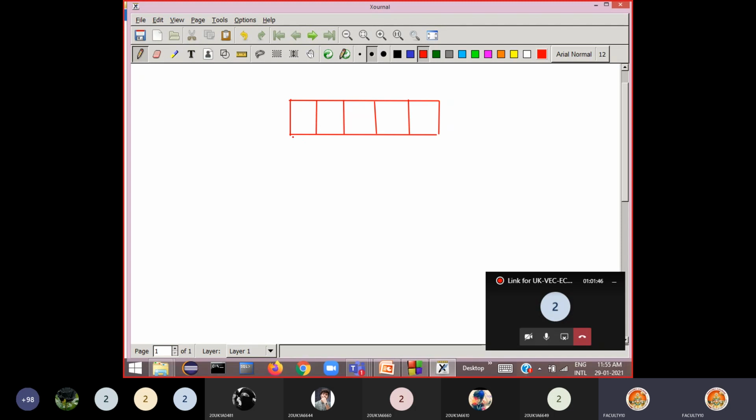So this is the 0th element, this is the first element, and this is the second element. And this is the third index and this is the fourth index.